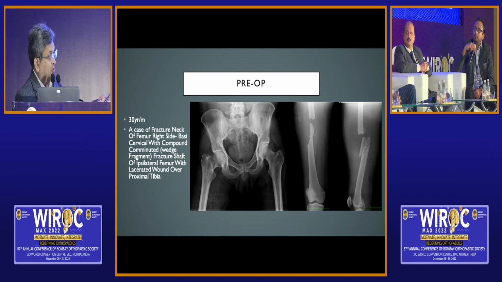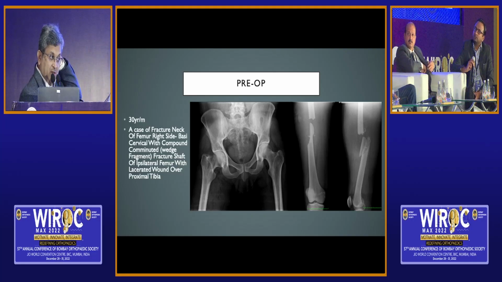There are 4 varieties of ipsilateral neck and shaft. And what you are speaking about is only the first variety, which is an undisplaced vertical fracture line, which can be treated by a single modern implant like a reconstruction nail and plate. But type 3 and type 4 are high velocity injuries, wherein even the neck has a vertical, displaced fracture line and a comminuted shaft, with bad prognosis of both, and especially one of the fractures tends to go into non-union. So these are the fractures which need independent fixation, always neck femur first, followed by shaft femur.